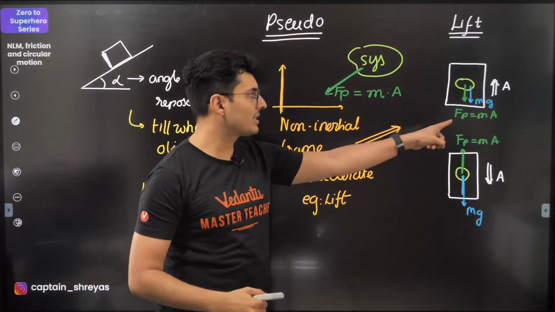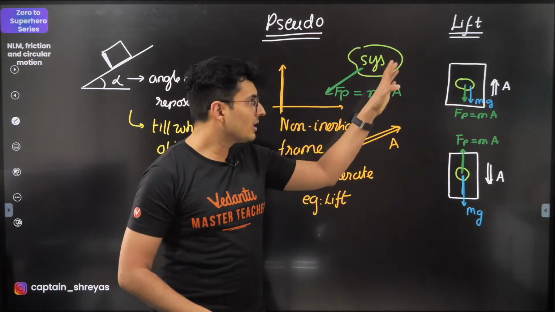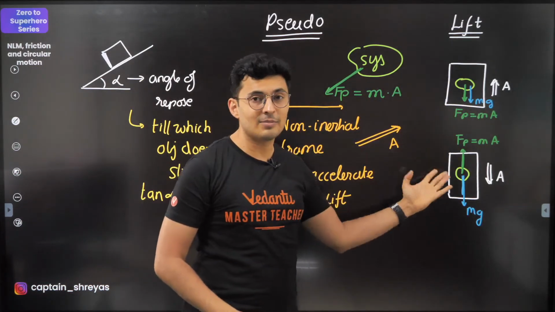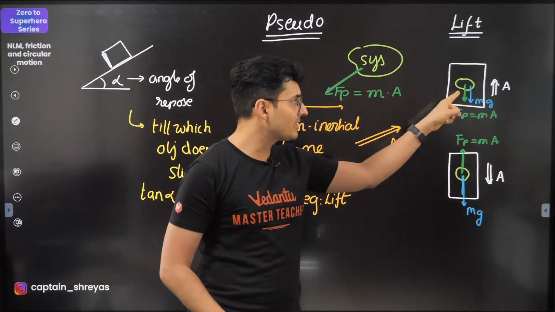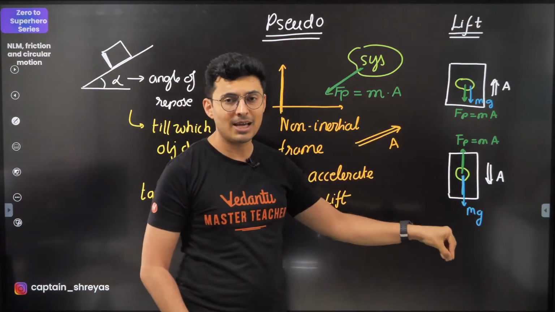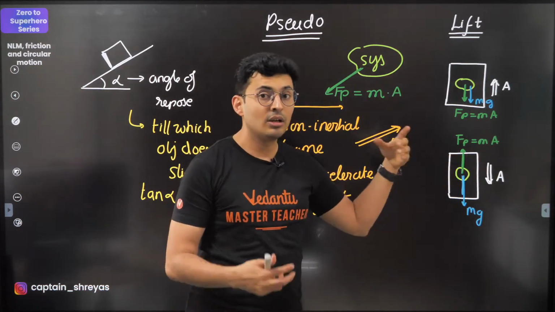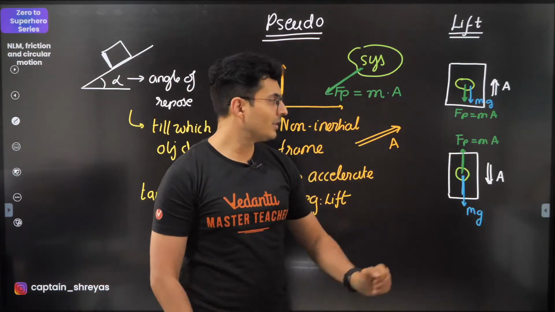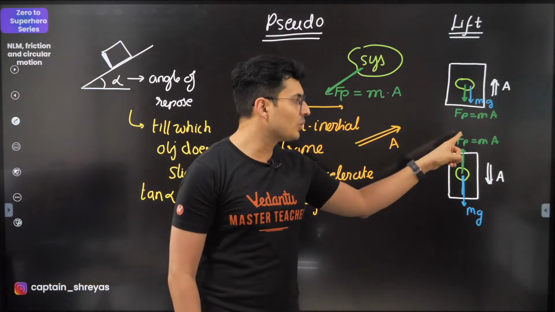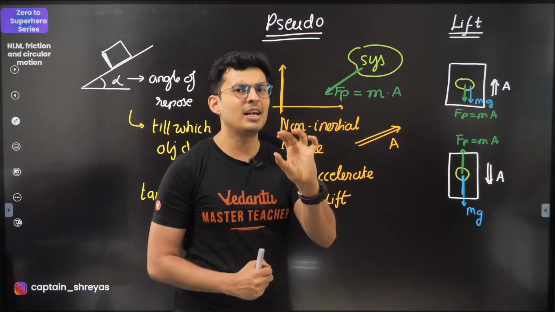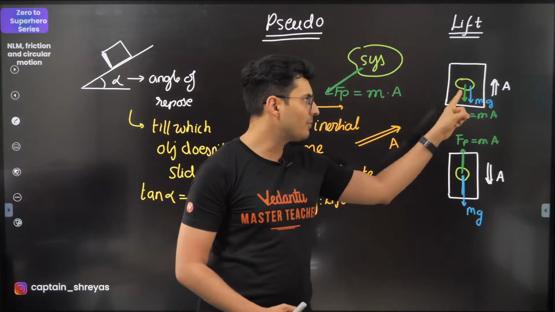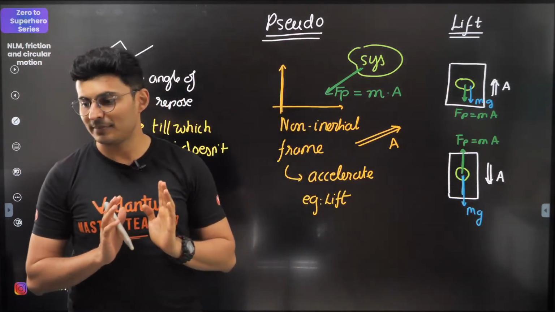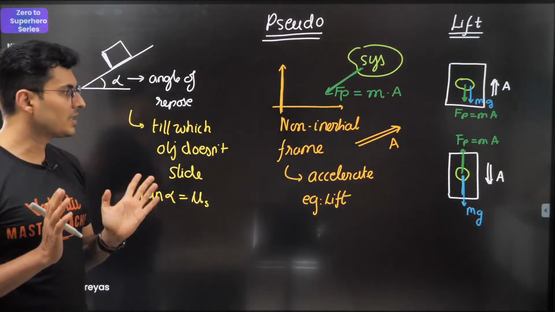So you will notice that in both the cases, pseudo force is sometimes helping, sometimes opposing. In the first case, mg and pseudo force are in the same direction. If they are in the same direction, that means it will accelerate faster. And in this case, mg and pseudo force are in opposite direction. Net force will be less as compared to this one. Keep this in mind. I hope this is understood.